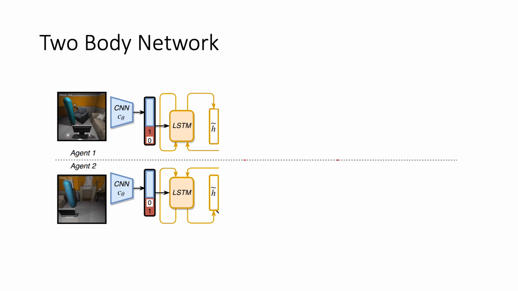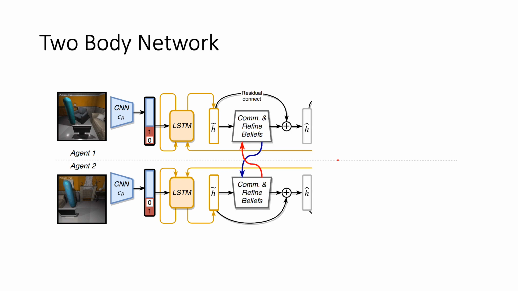We use a convolutional neural network to process the image observation. The history of the previous observations is captured using the hidden vector of a long short-term memory network. Using the current observation and this history, the model generates what we refer to as a local belief of an agent, that is H tilde. This is where we now introduce a new module, the communication and belief refinement module.